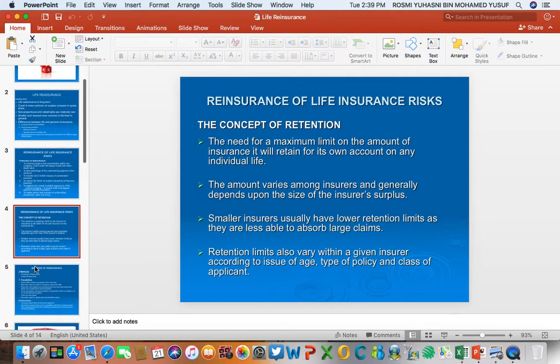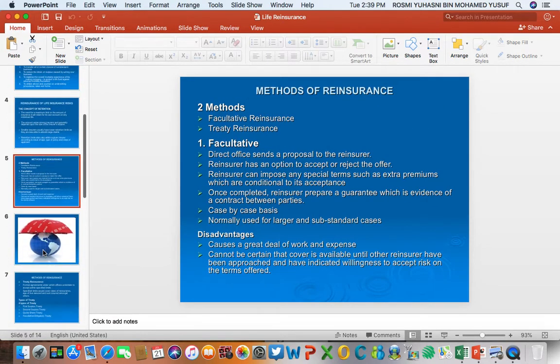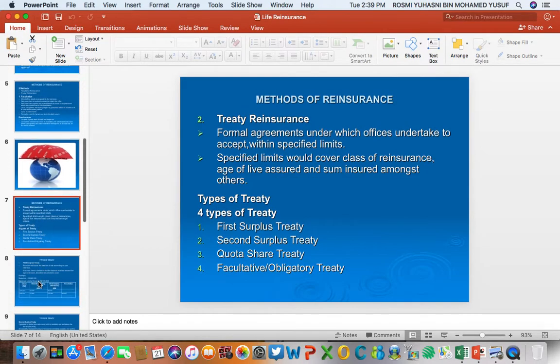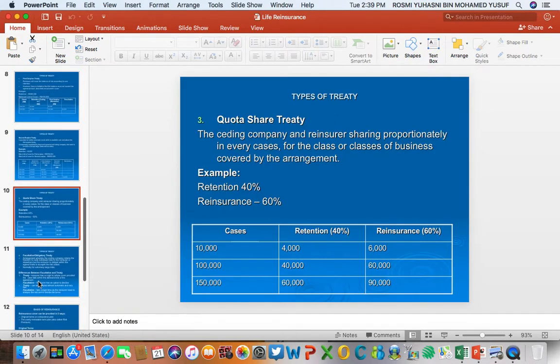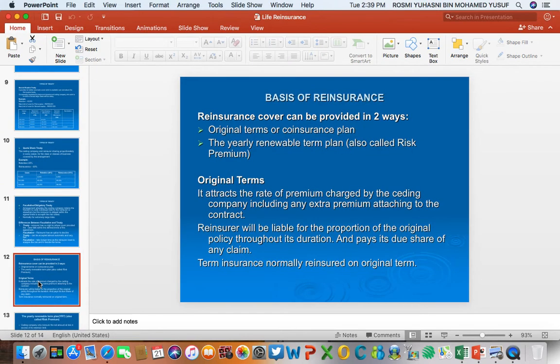Okay, so the next slide is normally a repetition of the previous slide, so I will not cover this. So straight away we go into, okay, this is very important: basis of reinsurance. How reinsurance is arranged for different types of life policies.